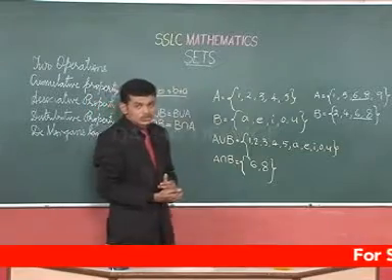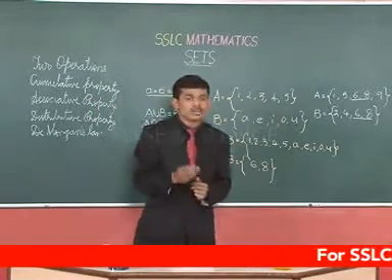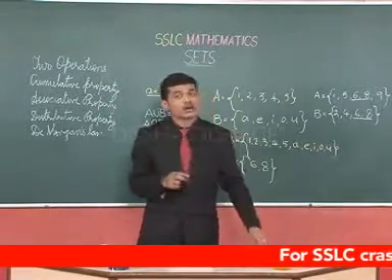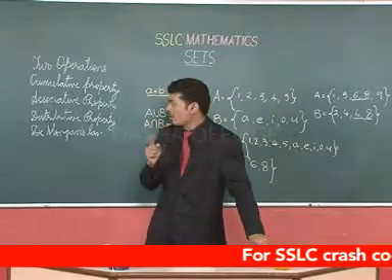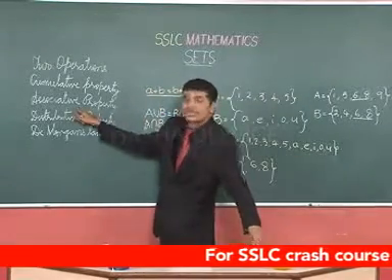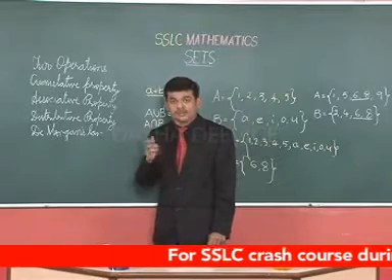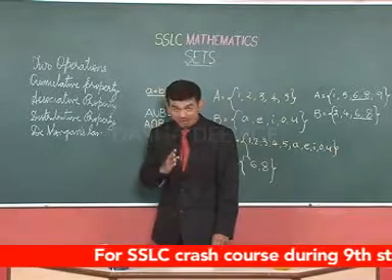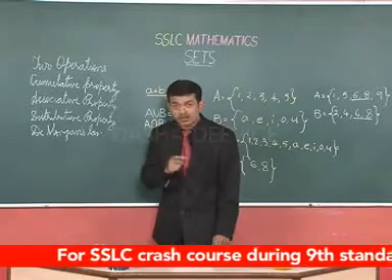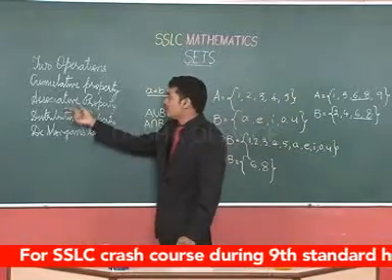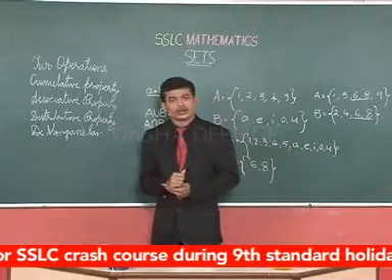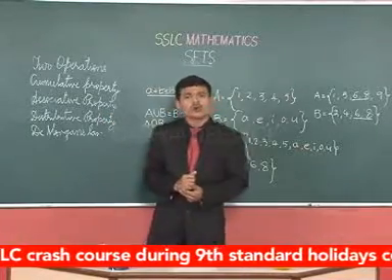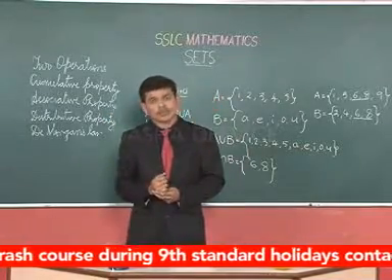Now, we should know that the operations in sets also follow what is called the associative property. Then, what is this associative property?